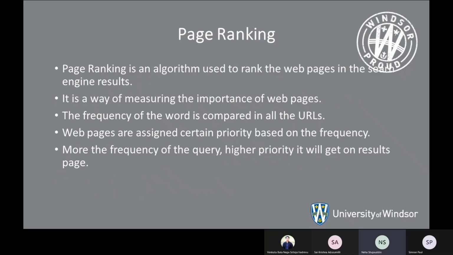We compare the frequency of the words in all the URLs. Therefore, the web pages are assigned a certain priority based on this particular frequency. For instance, the more the frequency of the query, the higher the priority it will get on the page. For example, if a word is searched more often, then that will be assigned a higher priority.